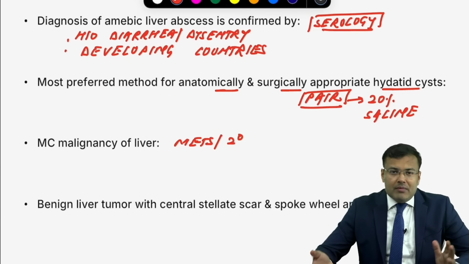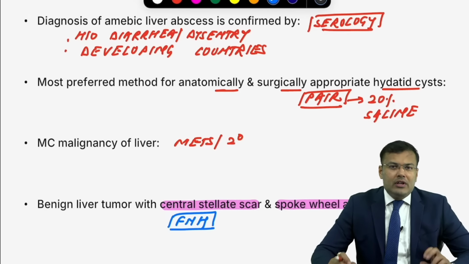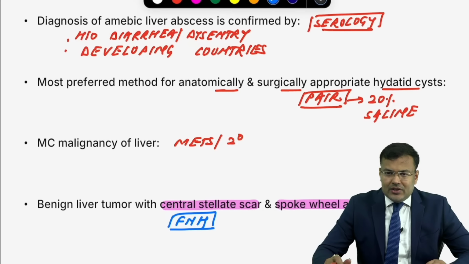Okay. Next, this question is expected in exam. There is central stellate scar and spoke wheel appearance. I am waiting for the reply. Tell me. Benign tumor, central stellate scar, spoke wheel appearance. All of you know, it is seen in FNH. What is the full form of FNH? That is focal nodular hyperplasia. So FNH, this is focal nodular hyperplasia.